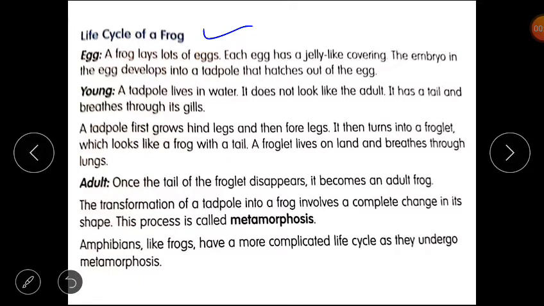First is egg. A frog lays lots of eggs. Each egg has a jelly like covering. The embryo in the egg develops into a tadpole that hatches out of the egg.